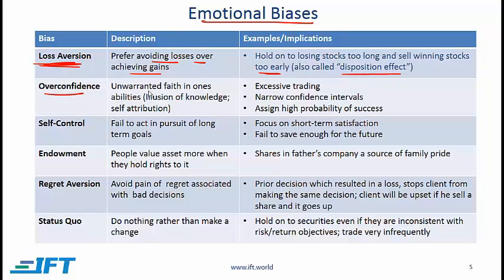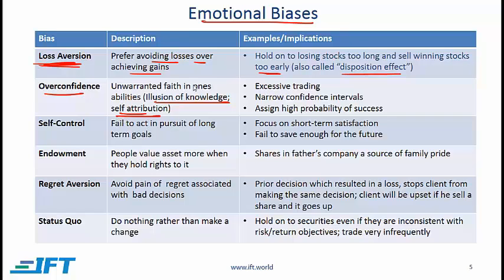Overconfidence has to do with the unwarranted faith in one's abilities. There are two subcategories here: illusion of knowledge and self-attribution. Illusion of knowledge has to do with the thought that one has more knowledge than one actually has. And self-attribution has to do with unduly attributing success to one's own abilities and attributing failure to bad luck.